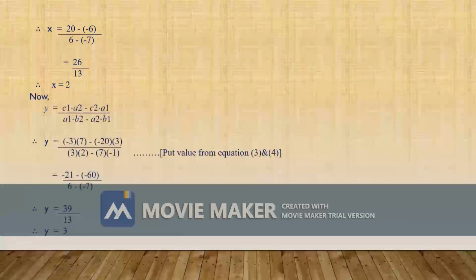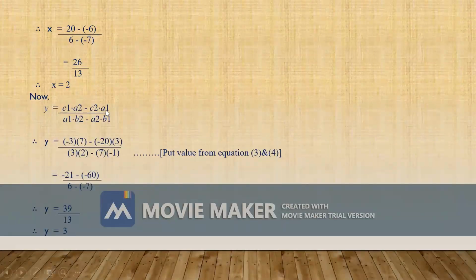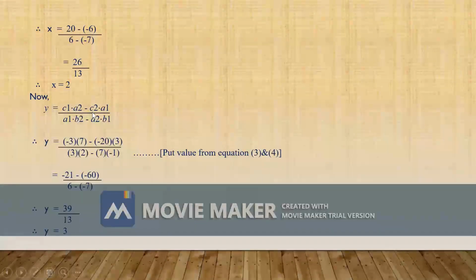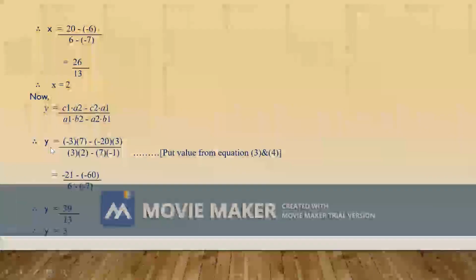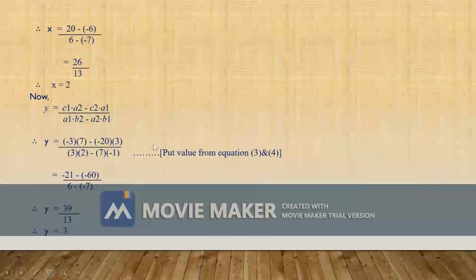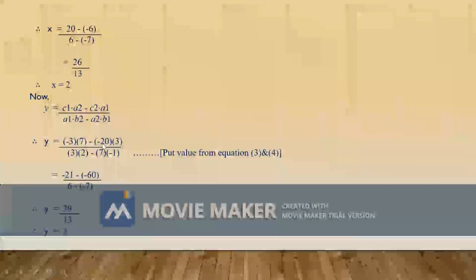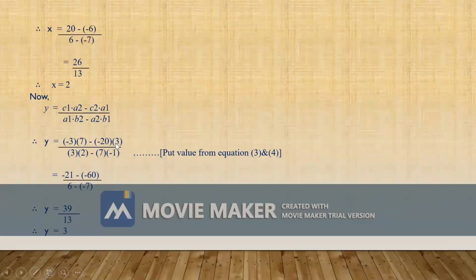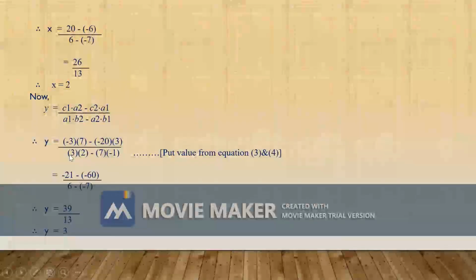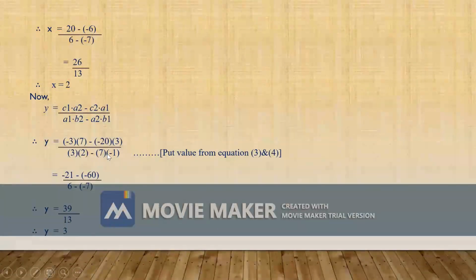Now next we find out y, which is equal to c1 into a2 minus c2 into a1, upon a1 into b2 minus a2 into b1. Simplify that, and let me substitute the values from equations 3 and 4. y is equal to minus 3 into 7, minus minus 20 into 3, upon 3 into 2 minus 7 into minus 1.